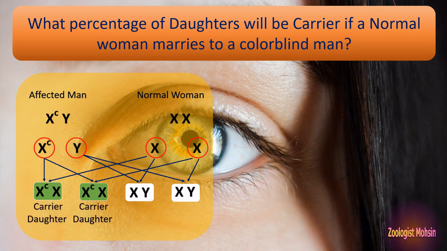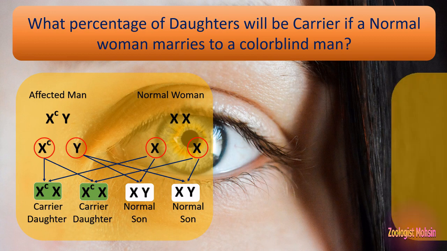Now the phenotypes of these offspring are that both daughters are carriers while both sons are normal and no one is affected. The question requires us to predict what percentage of daughters are carriers.